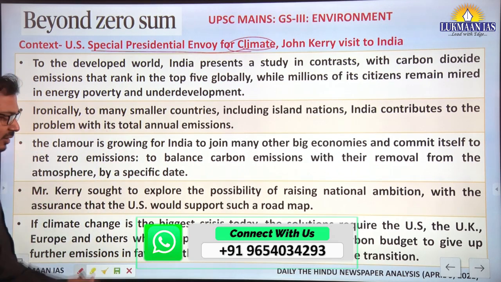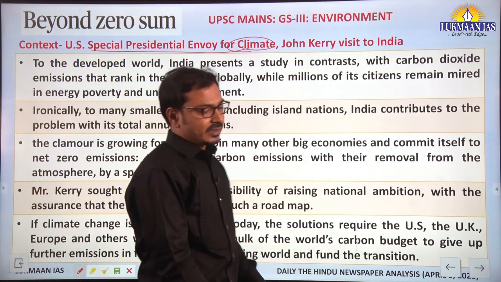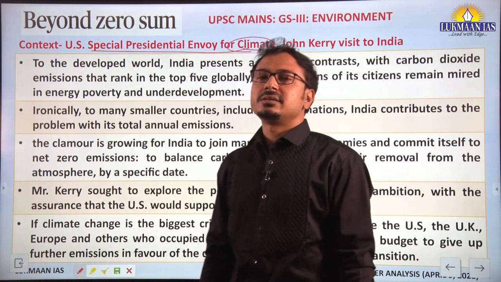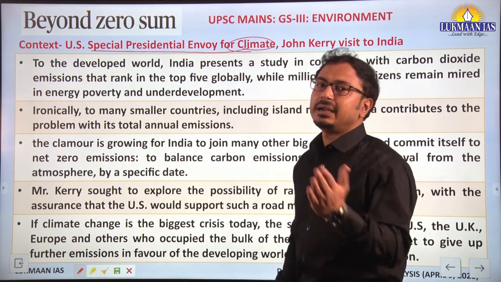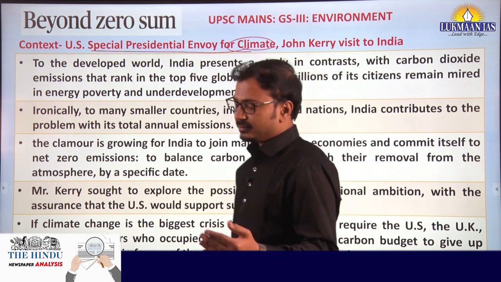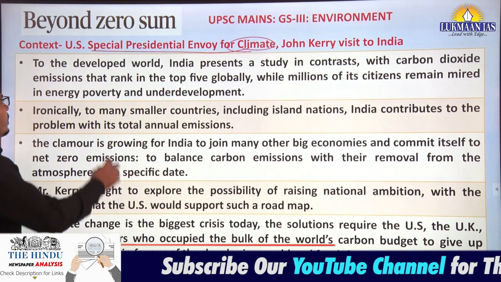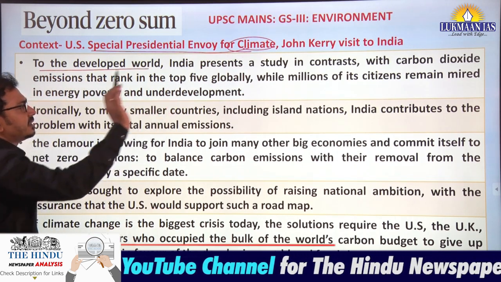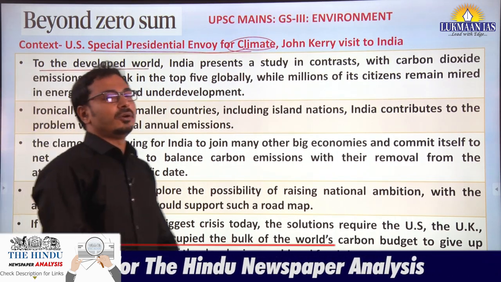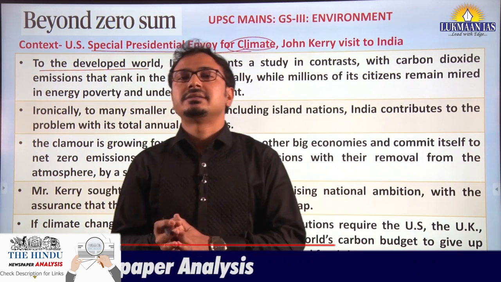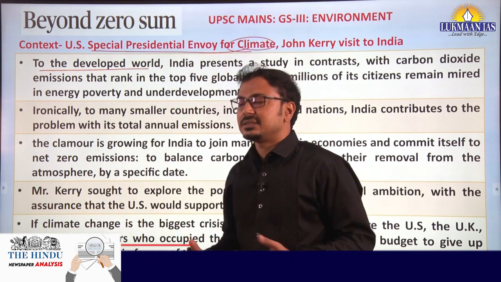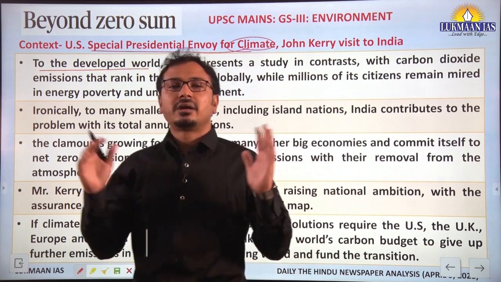In the first part of the article, some facts are mentioned, along with the concerns of developed countries and underdeveloped countries towards India. You can see here that for the developed world, India presents a study in contrast. How? India is one of the largest emitters at the country level.